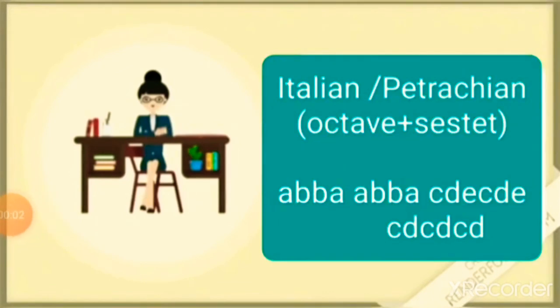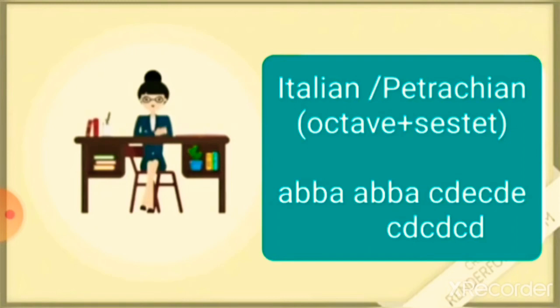First, talking about the Italian or the Petrarchan version. This is a 14-line poem which is divided into two stanzas. One is the octave, another one is the sestet. As the name suggests, the first stanza, octave, is of 8 lines and the second stanza, sestet, is of 6 lines. The first stanza talks about some problem which is discussed by the poet, and then there is a volta, a sudden change of expression, and in the sestet there is the resolution to that problem. So suddenly the tune changes from octave to sestet.